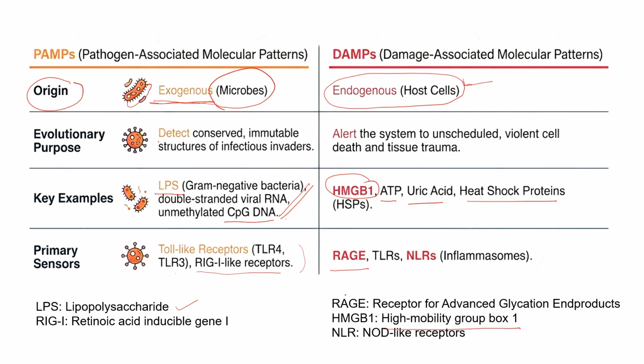This is called RAGE, which is again a sensor for detecting damage associated molecular patterns, and also TLR. Some of the TLRs can also sense these damage associated molecular patterns. And finally, we have the NLRs, which are called nod-like receptors.